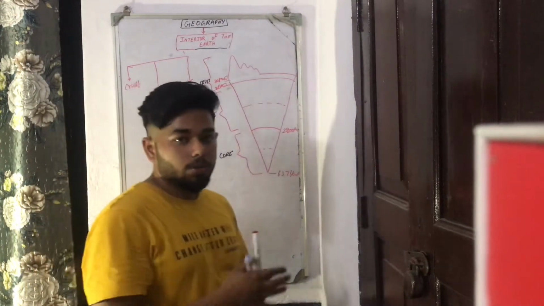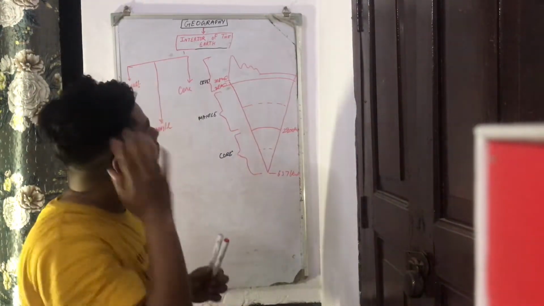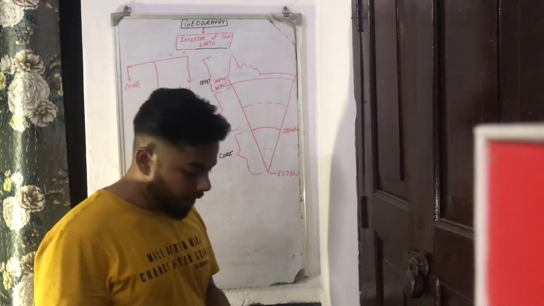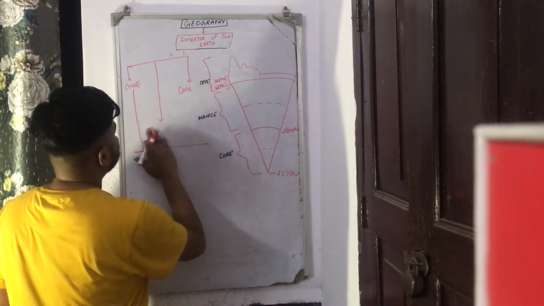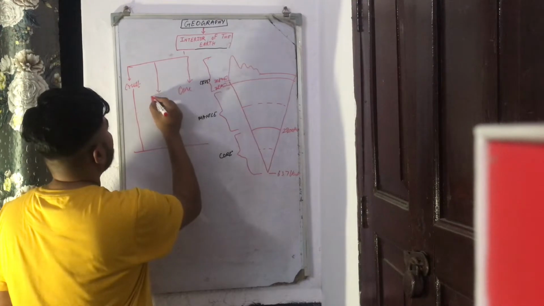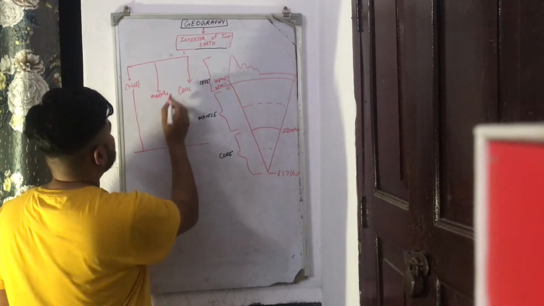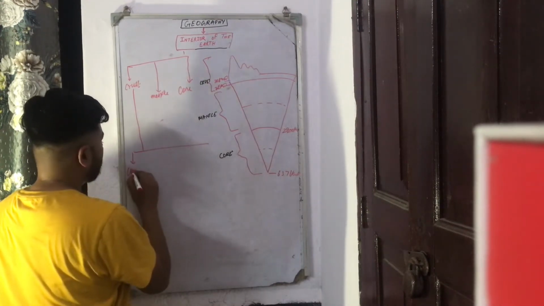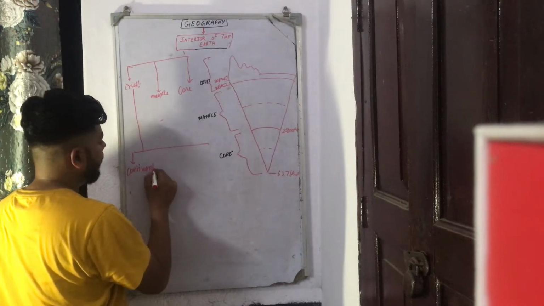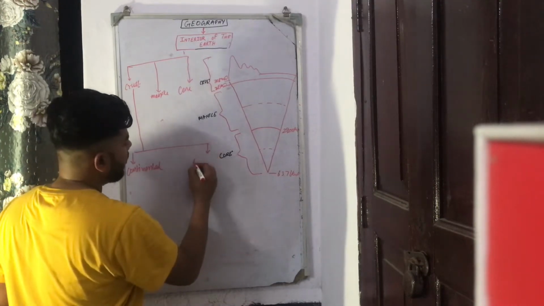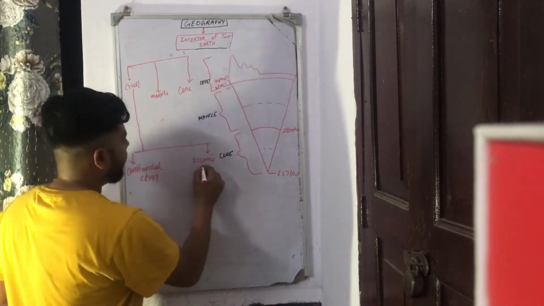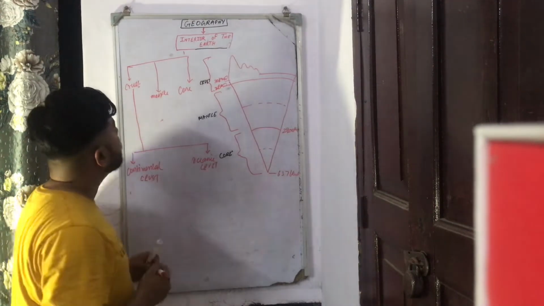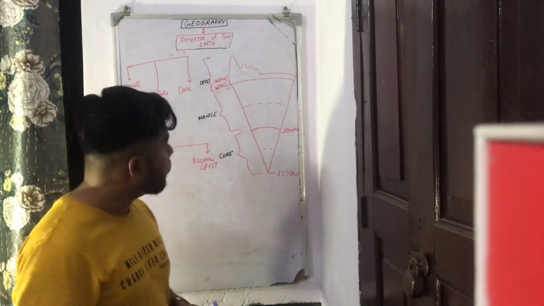Coming to the crust, we divide the earth's crust into 2 parts. We call one the continental crust and the second the oceanic crust.